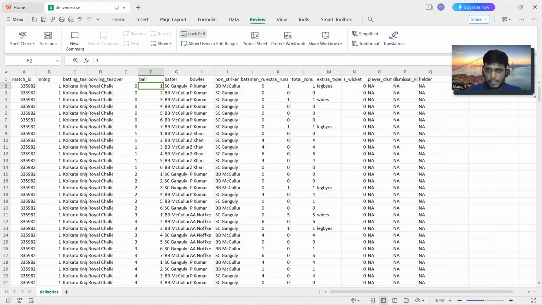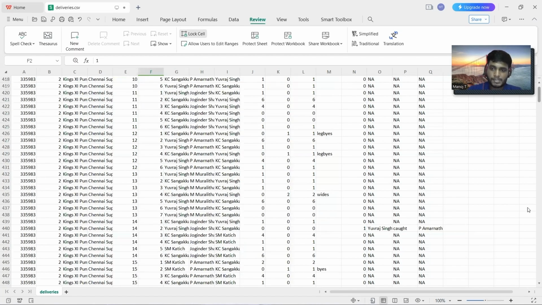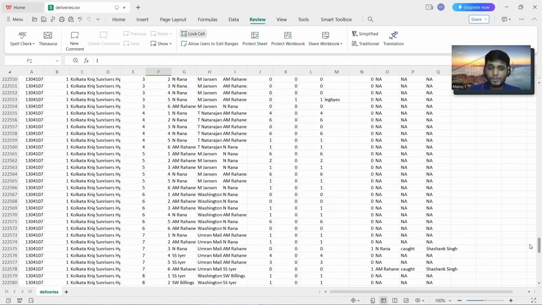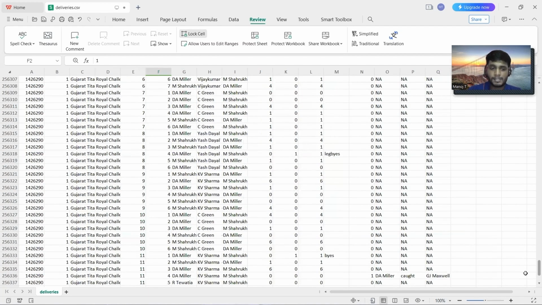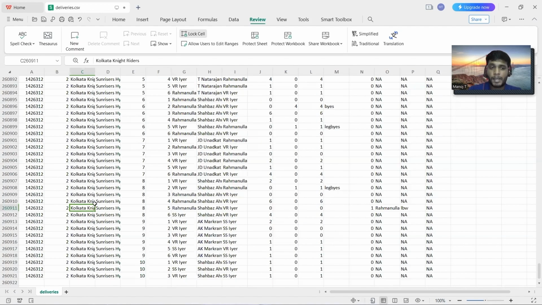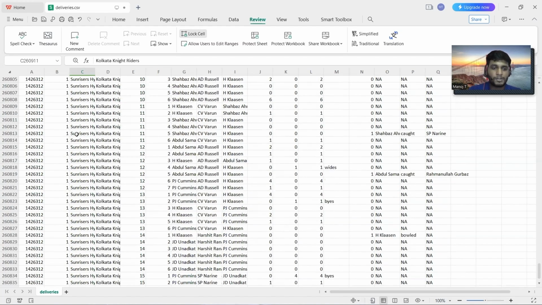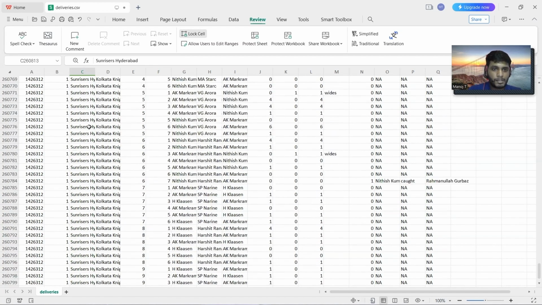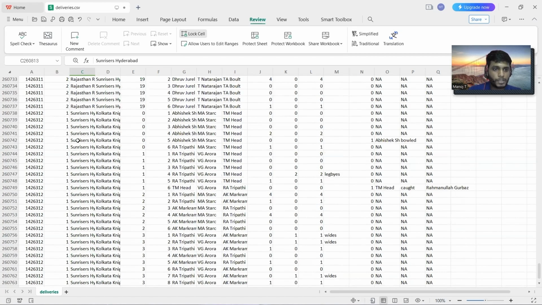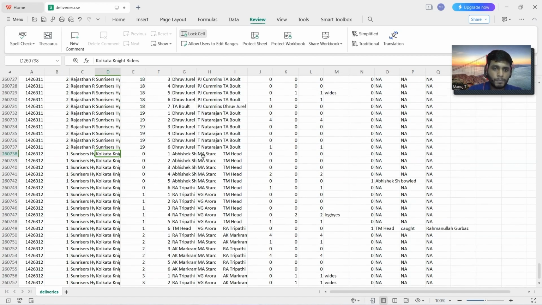All right, let me move to the bottom of the CSV because I'm really interested in performing the analysis on the latest match, which is the IPL 2024 final, played between Sunrisers Hyderabad and Kolkata. Let's move on to the first over. Sunrisers batted first in the final, and Kolkata was the team bowling first. And here is the information.